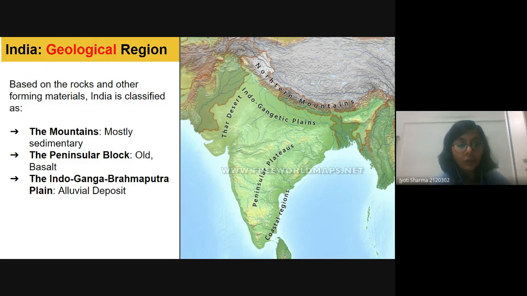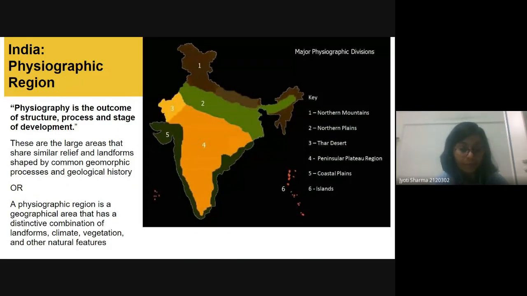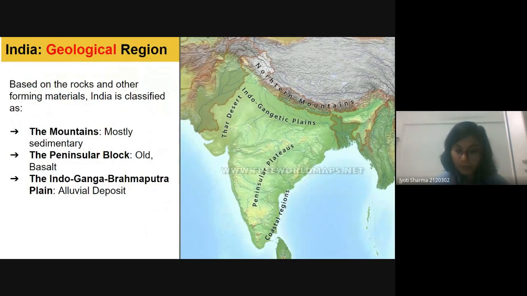The second is the peninsular block, and this is very old and basaltic in nature because this was the time when a volcanic eruption happened and basaltic material spewed out. Then we have the Indo-Ganga Brahmaputra plain. These are the deposits that have been made by the rivers. After the deposition, the plain has been formed by alluvial deposits. So this is the third kind of region we have in India.